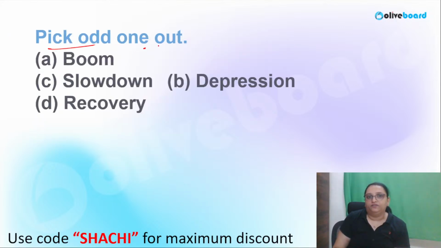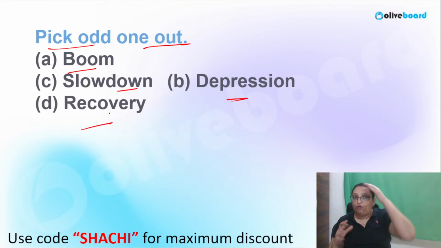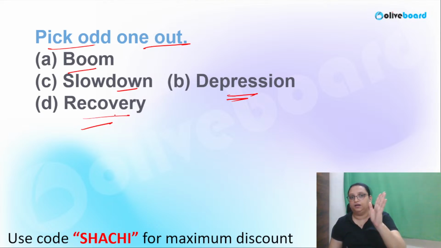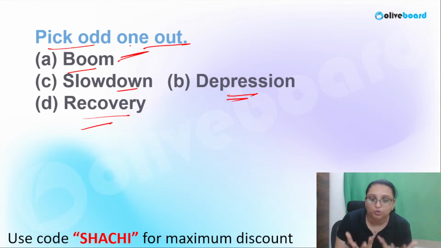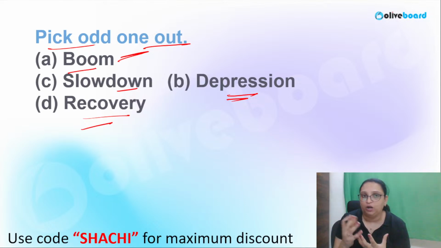Pick out the odd one. We have seen boom, slowdown, depression, recovery. What is the odd one here? We can see that slowdown is a downward movement. Depression is a downward movement, recovery is from the lower part upward, and boom is the increasing part. How can you identify the odd one out, which does not belong with the other three?